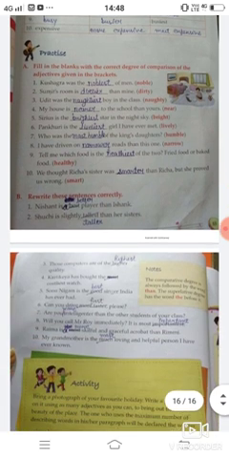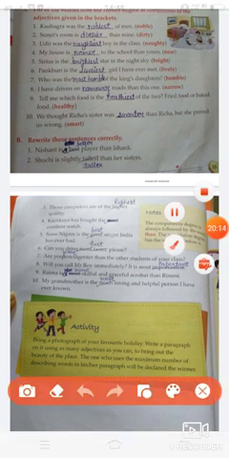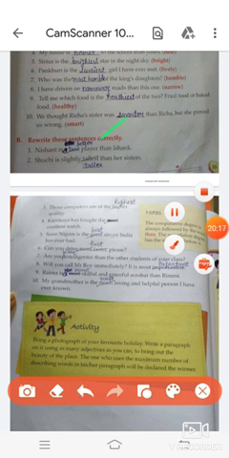Now, the last exercise of this chapter is rewrite these sentences correctly. Nishant is a best player than Ishank. Students, you will cut best and you will write here better. Suchi is slightly tallest than her sister. You will cut tallest and you will write here taller. Those computers are of the higher quality. You will cut higher and you will write here highest.